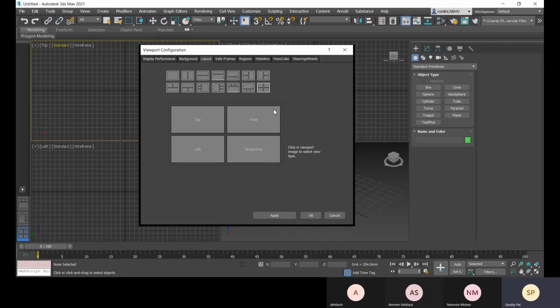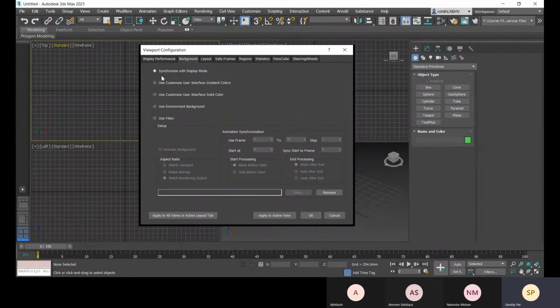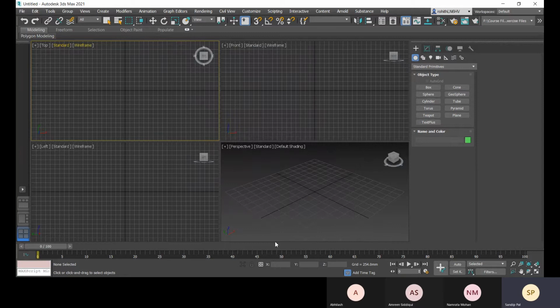We are currently using this 4 equal viewport. You can change it to any other option. So let's use this one. And the background is the default one. If you want to change anything, you can use the gradient color. We will later use this environment background; we will apply some environment later. So let's go for this. Okay, and now it is set.